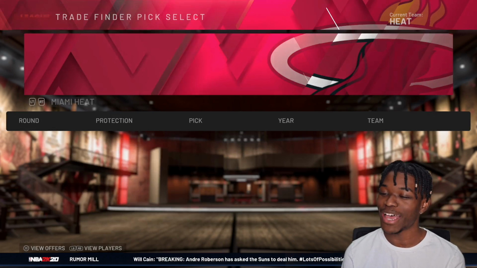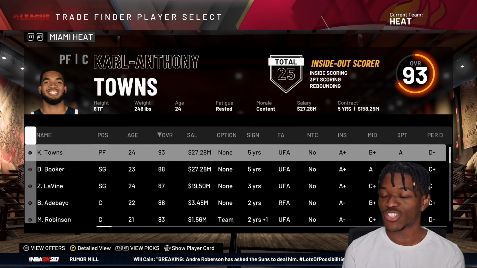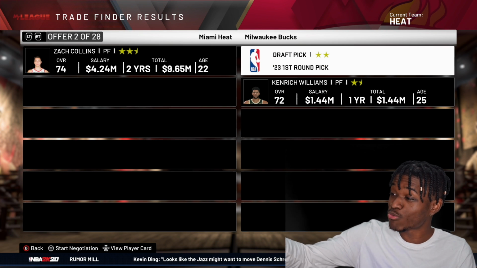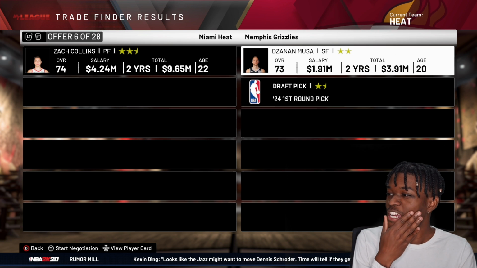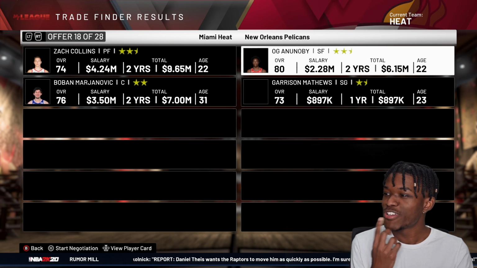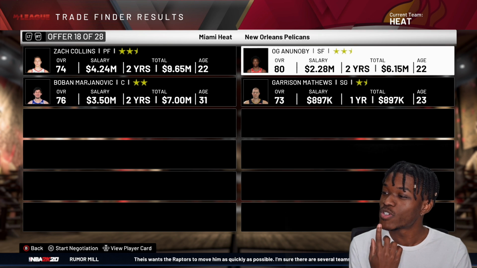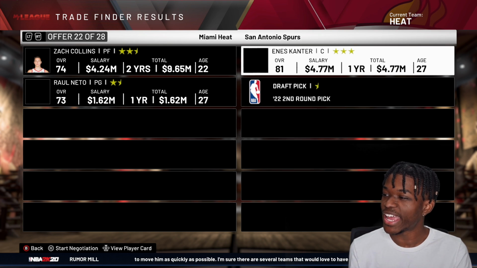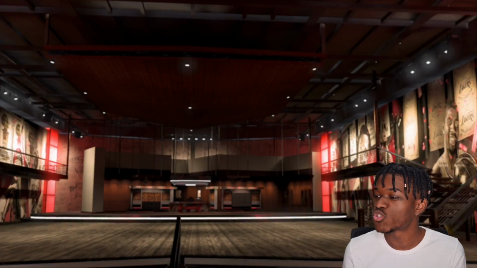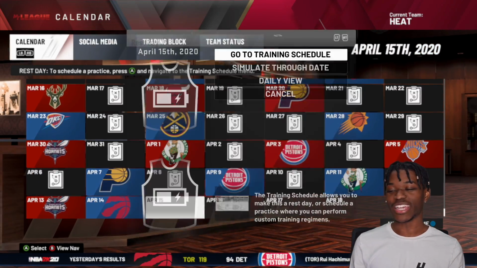I know we weren't going to go undefeated for the rest of the season, but, bro, every time we catch an L, I'm sad about it because we have to make a trade, and it's going to be Zach Collins this time just because he's got a little bit of trade value. So I was hoping to get a first-round pick like this, trade number 2, just because he's not even in our rotation. So if we can get a good pick for him, we can use that pick. Ooh, OG Anunoby. We could use that pick in the future trade. So, yeah, we'll just trade for that first-round pick and Kenrich Williams. No big deal. We're going to get back to Simmons.